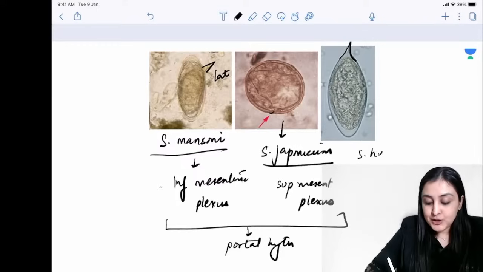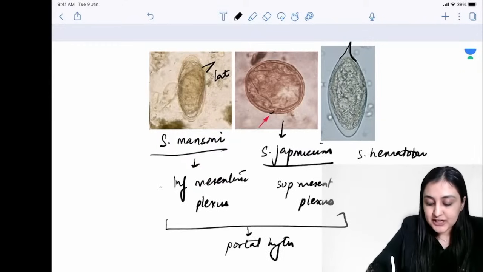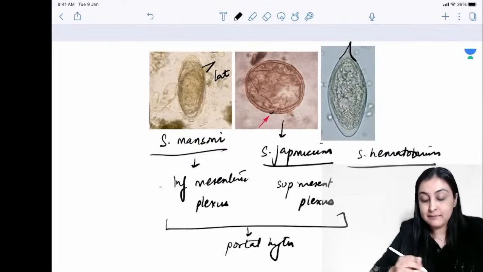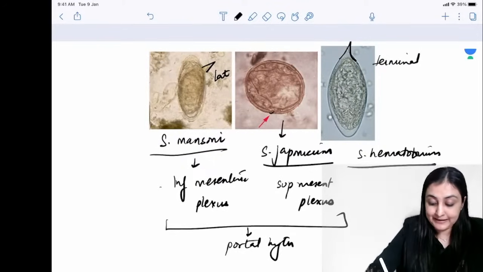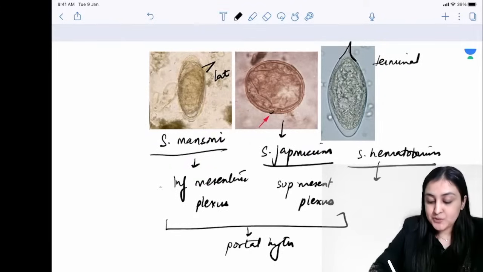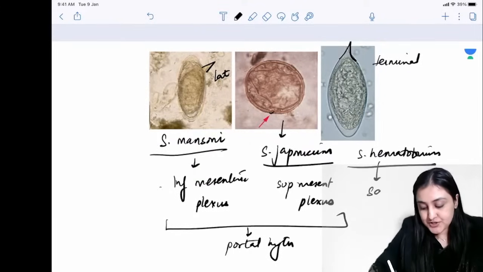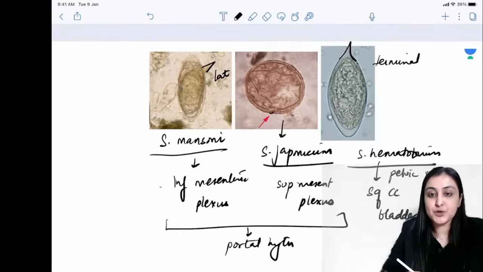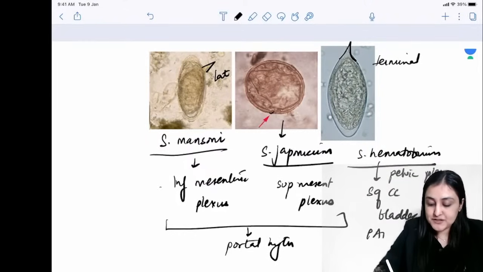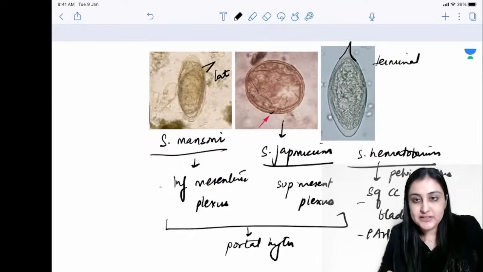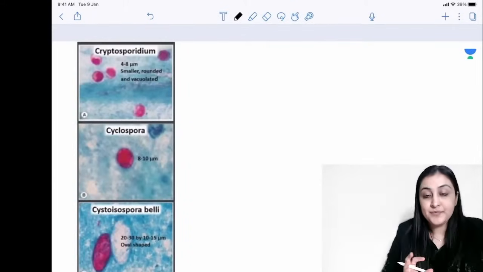So like hematological cancers which are terminal, this is S. hematobium. So terminal spine, S. hematobium. All right, so this is terminal spine. And because hematological cancers are also terminal, you also want to remember, it causes cancer. So it causes squamous cell carcinoma of bladder. Yeah, it affects the pelvic plexus. So it affects the vesical plexus, the pelvic plexus, and it causes squamous cell carcinoma of bladder, and also causes PH, pulmonary arterial hypertension. All right, so these are all of the causes of Schistosoma.